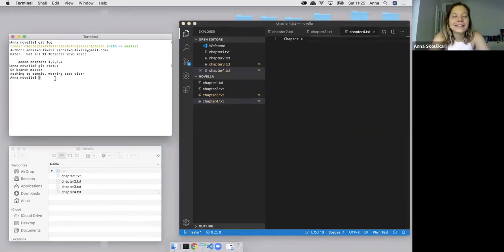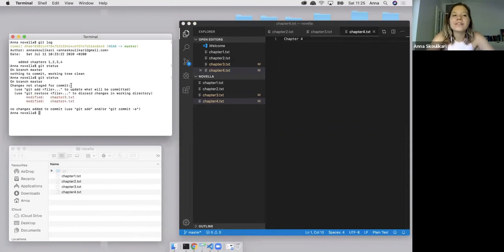So now let's use the git status command again. And now it tells me, all right, you've made some changes. They are in your working directory, but it's telling me your changes are not staged for commit. In other words, the changes are in the working directory, but they're not in your staging area. So let's add these changes to the staging area.